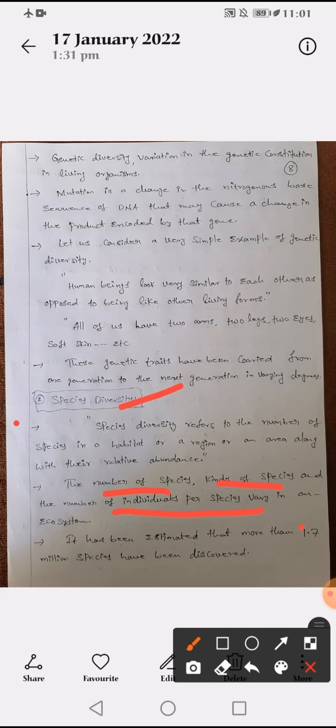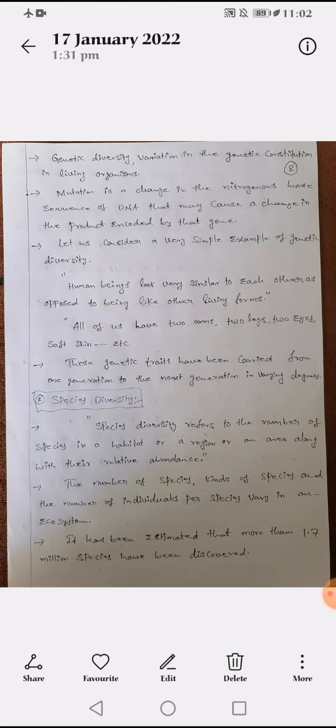And one more is the number of individuals per species. Number of individuals per species means, if we take the mango tree, there are so many different types of mangoes, because mango belongs to one family, but in that family there are different kinds of species, meaning different varieties within one family. Okay, now again I am repeating species diversity from the start. Species diversity refers to the number of species present in a particular region or area along with their relative abundance, meaning the complete surrounding area also.